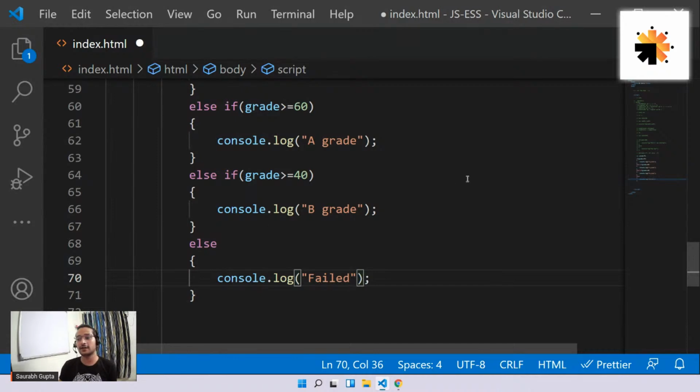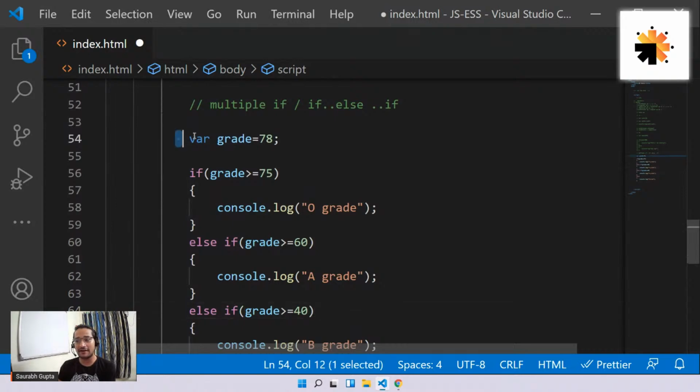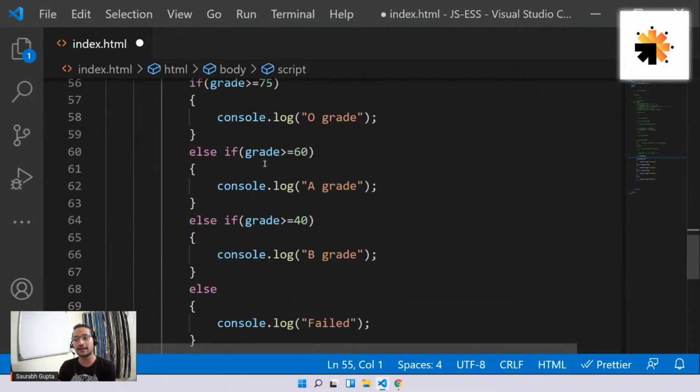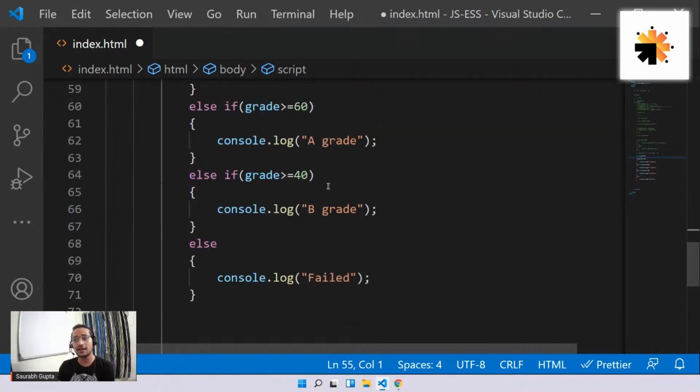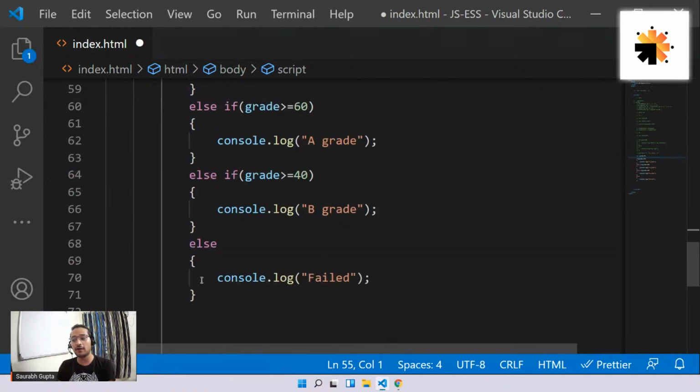failed, something like that. Now I cannot show you everything at once because I have zoomed the screen that much, but you can see my grade is 78. Now I'm checking if grade is greater than equal to 75, O grade. If it is greater than equal to 60, A grade. If it is greater than equal to 40, B grade. And if none of those conditions is satisfied, finally move ahead to failed.